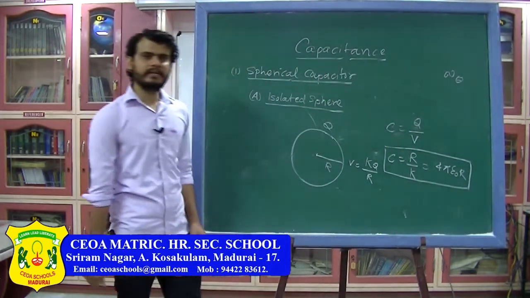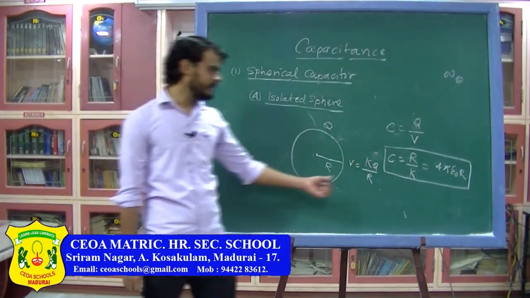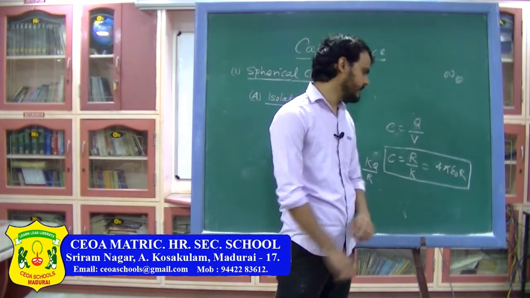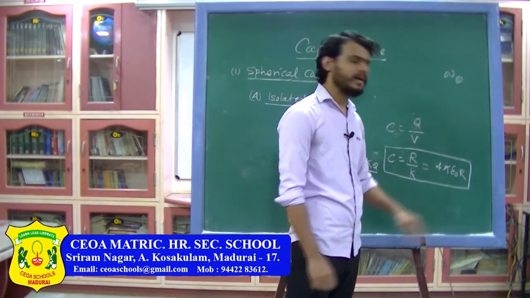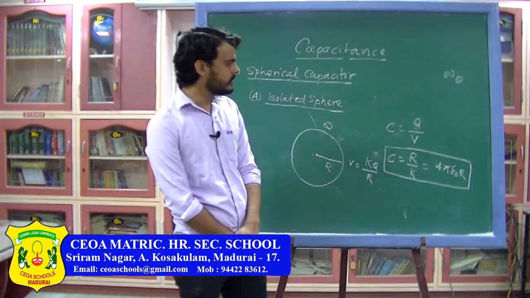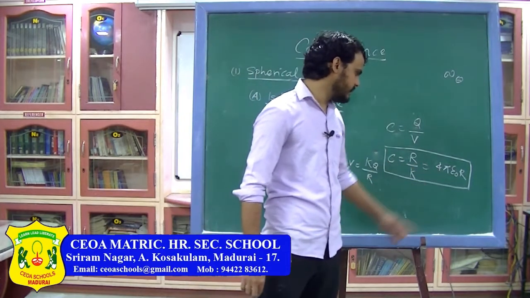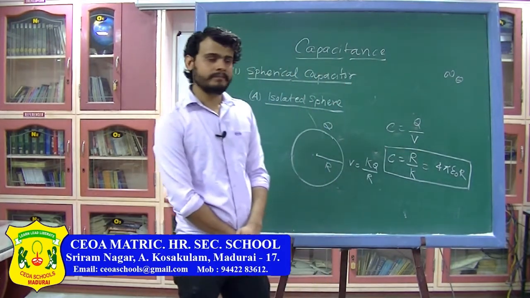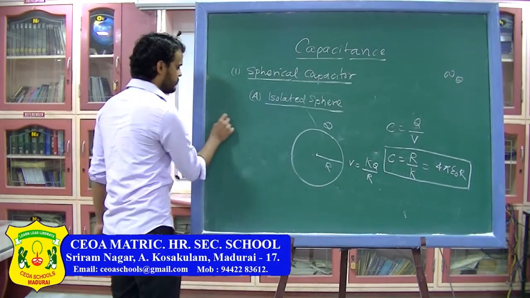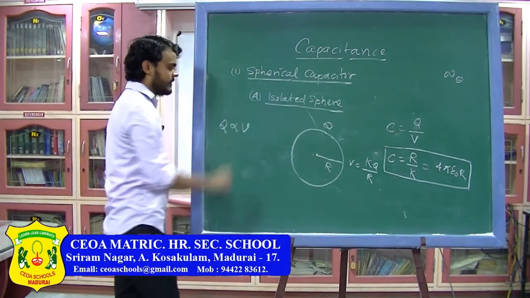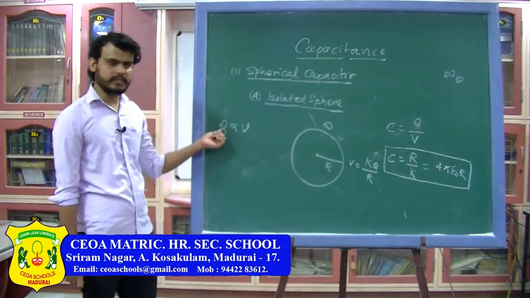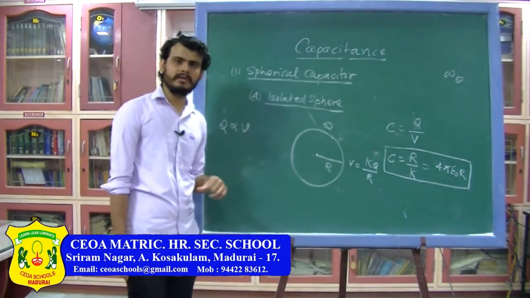For a spherical conductor, the capacitance formula is very simple, which is 4 pi epsilon naught R. Here epsilon naught is the permittivity of free space and R is the radius of the conductor. From this you can see that capacitance does not depend on the charge, it does not depend on the voltage, because we have defined capacitance from the formula where Q is directly proportional to V. If you increase V, Q will also increase, so the ratio of Q and V will remain constant.